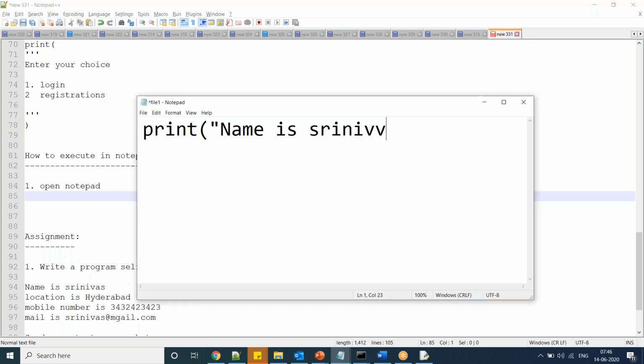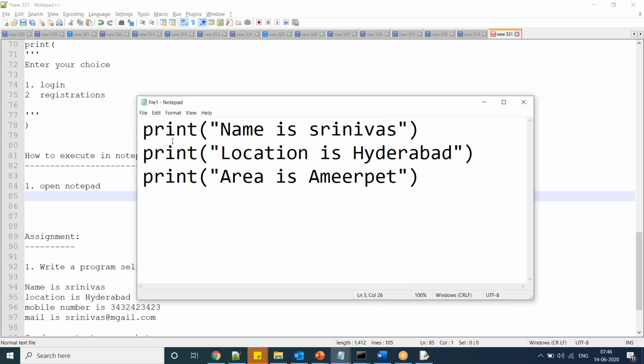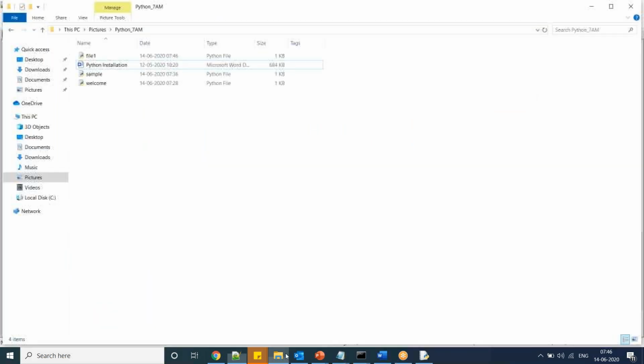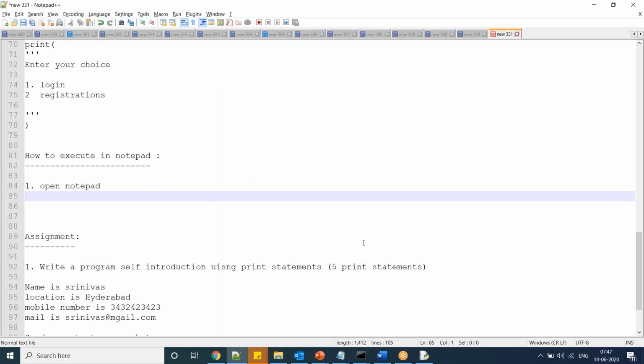Save the file. Now this is a text file. You can see the file1 we just created. When you save the file with the .py extension, the icon is going to change. Now how to execute this one?